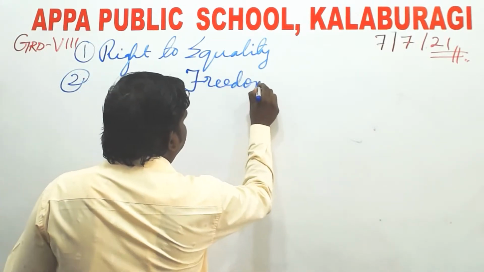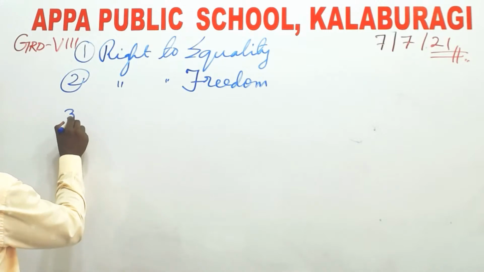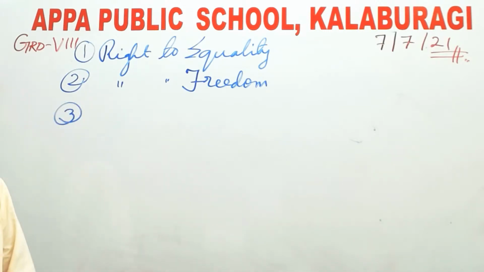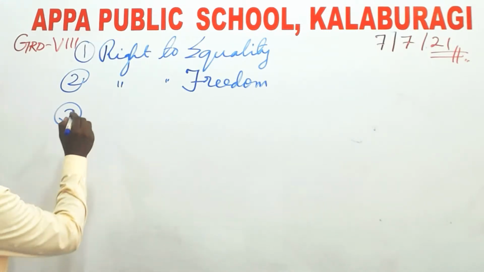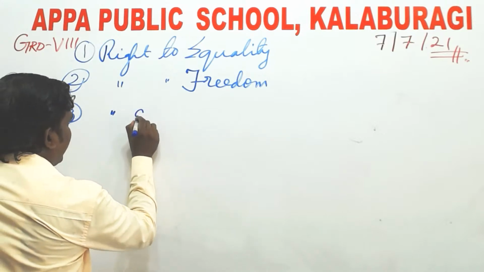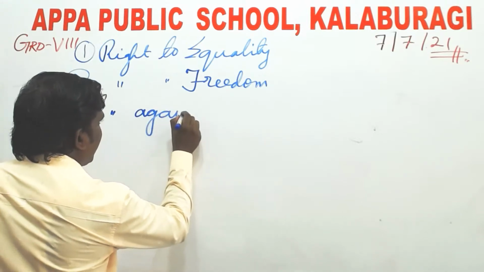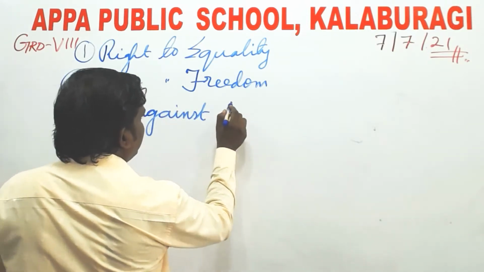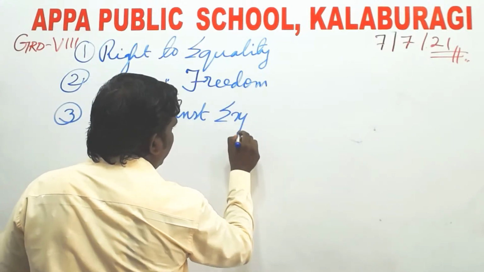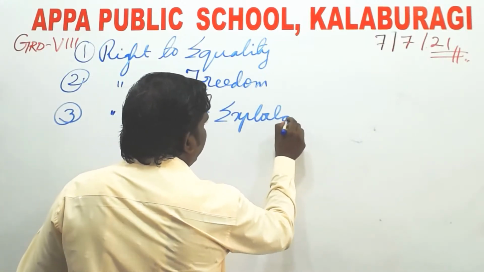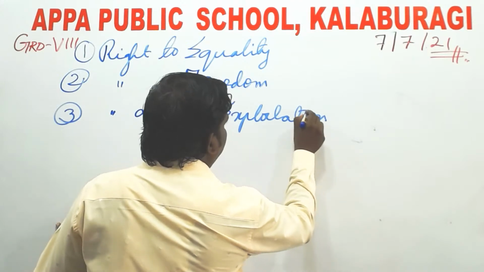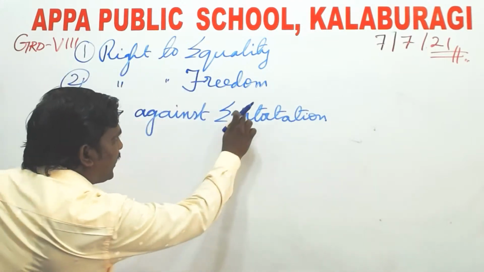Then the third one is a right against exploitation.